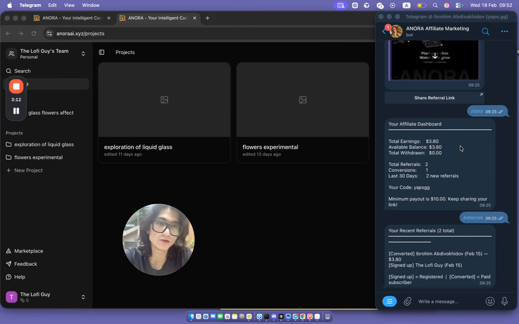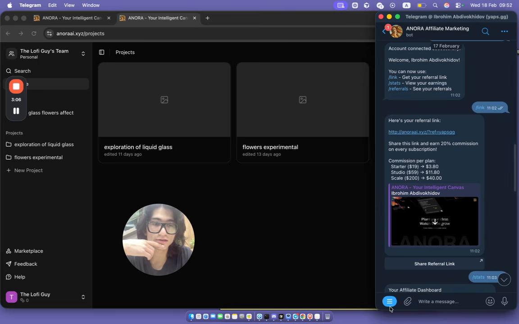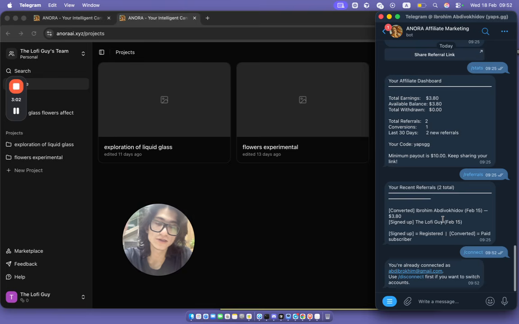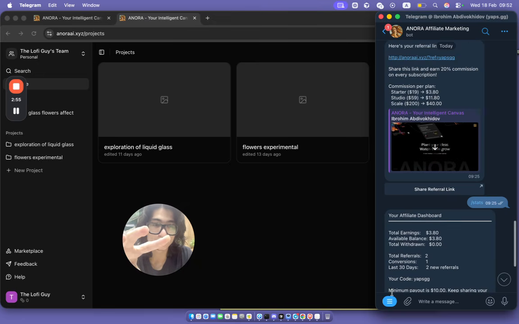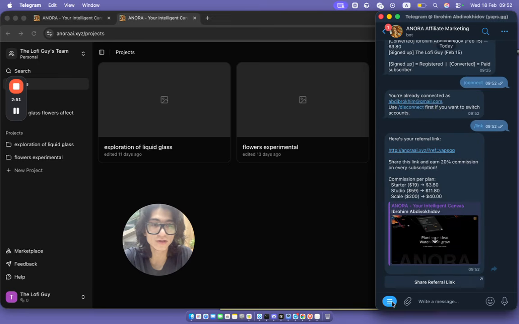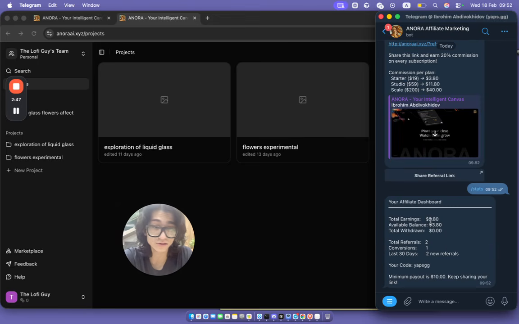we have also a Telegram bot for an easier way to get the affiliate link. So basically just click connect from here and place your Google account, for example the one you signed in with on ANORA AI, this account, and then you can just find for example your link, just copy, an easier way, or you can just see your stats on the Telegram bot.